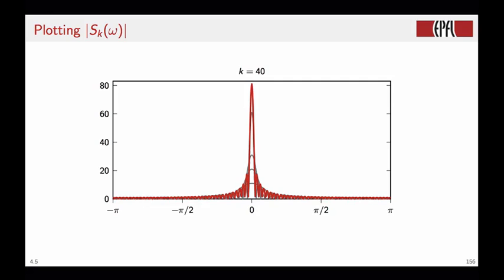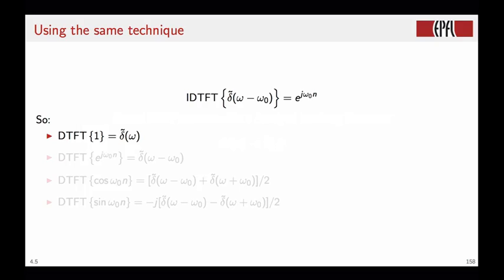With this fundamental result in our pocket, we can now proceed to derive some other interesting DTFT pairs for non-square summable sequences. With the same technique we used before, we can show that the inverse DTFT of a shifted pulse train, a pulse train shifted by a frequency omega 0, gives a complex exponential of frequency omega 0 in the time domain.